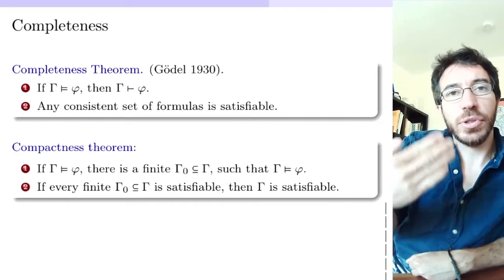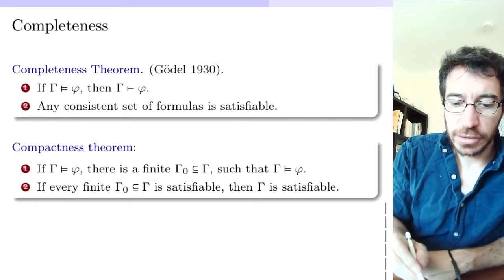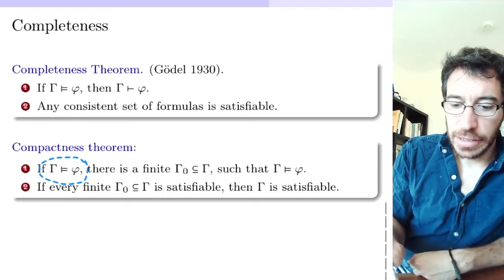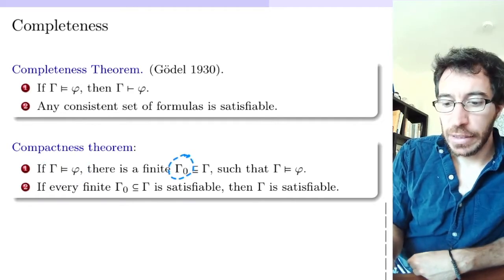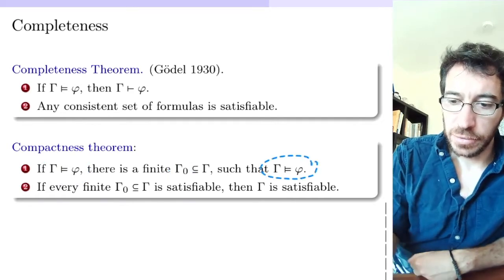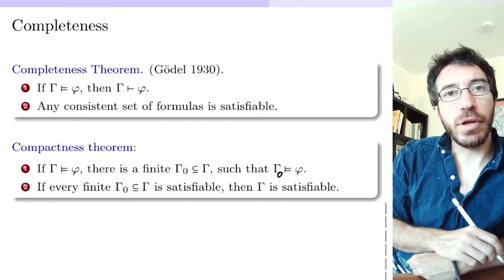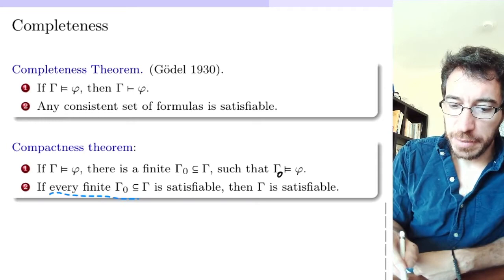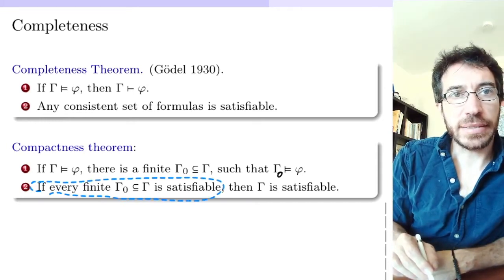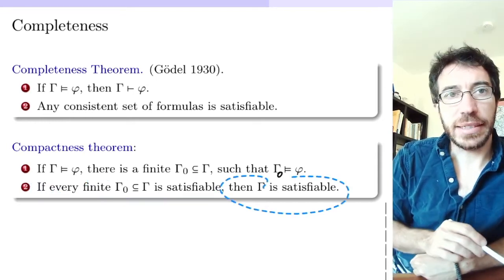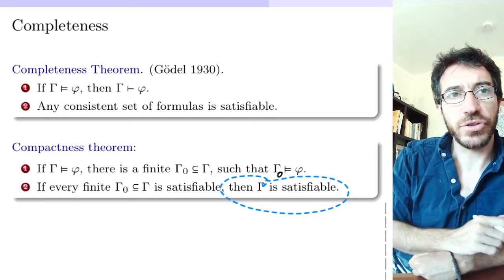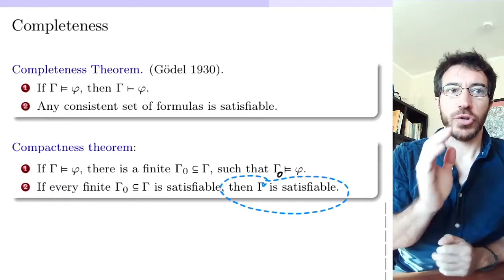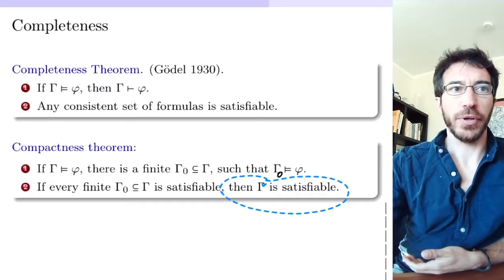I also like this one too, which we saw already that they are equivalent. The first one says that if gamma logically implies phi, then there's a finite subset of gamma that already logically implies phi. And equivalently, this is the same thing as saying that if every finite subset of gamma is satisfiable, then the whole gamma is satisfiable, right? So we use both versions. Both are equivalent. We even proved that they are equivalent. So that's compactness. And why does it follow from completeness?